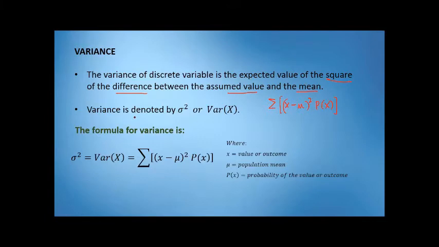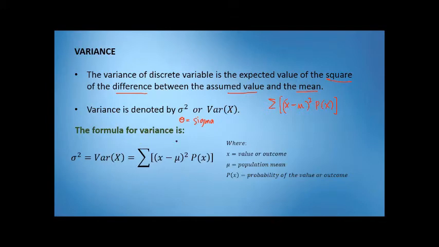So, variance is denoted by sigma squared or Var of capital X. So, ito namang Greek letter na to ay tinatawag nating sigma. Okay? So, sigma squared or Var of capital X. So, parehas lang silang pwedeng gamitin.